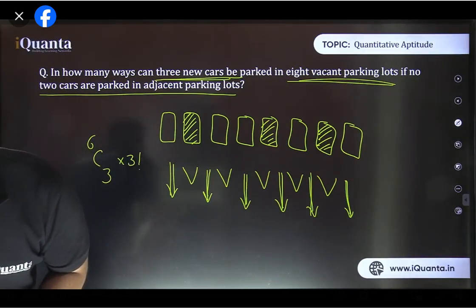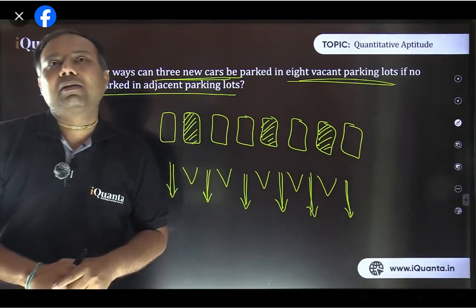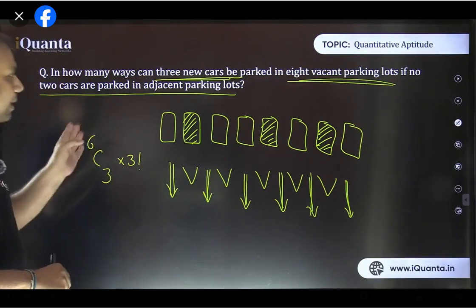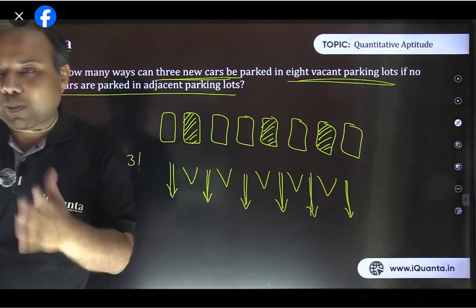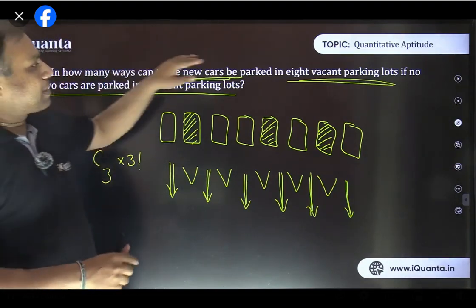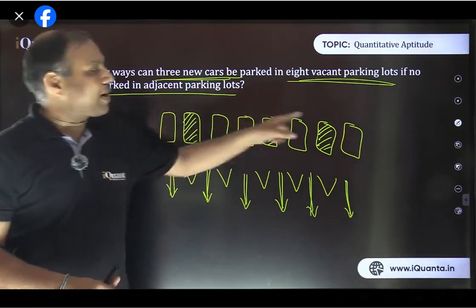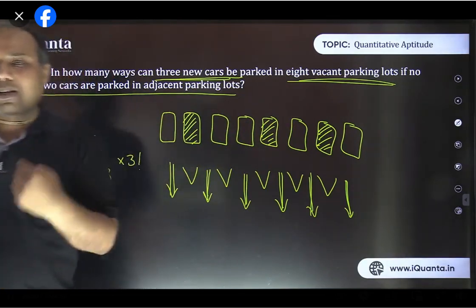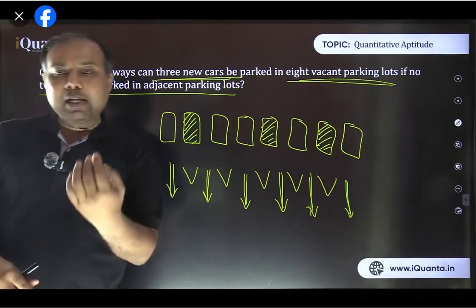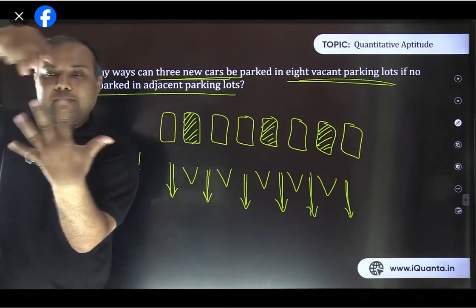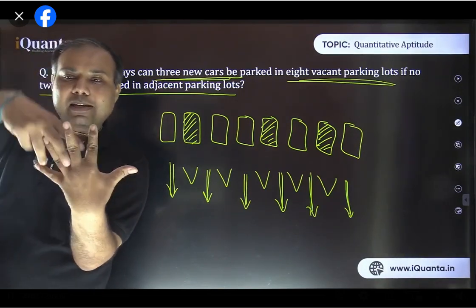Why did we not consider 9C3 for 8 vacant places? Because in that case, we are not to put the 3 cars after the arrangement. Shubhangi, understand it in this way. Initially, you were having 8 vacant places, out of which 3 are to be filled. Now, after 3 spaces being filled, finally you are going to have 5 vacant places. So right now, we are doing it in a reverse way. So 5 vacant spaces are there, and in between we have to adjust 3 cars. So we are inserting 3 cars.